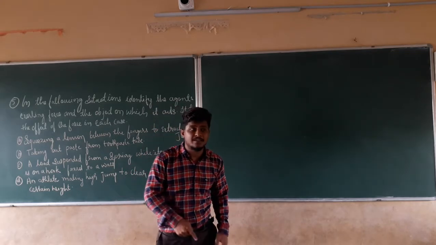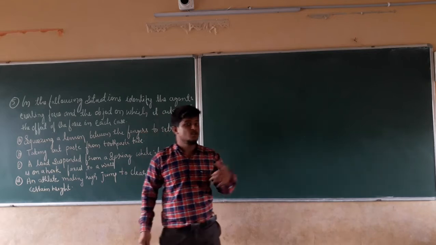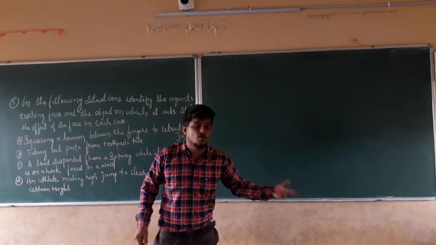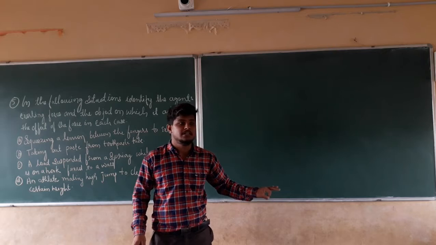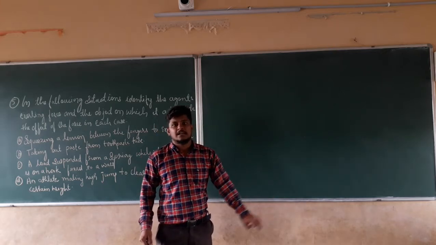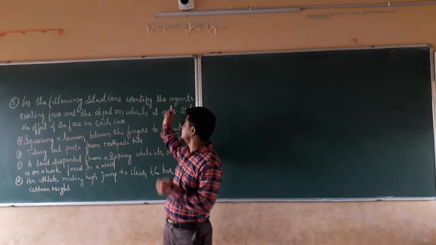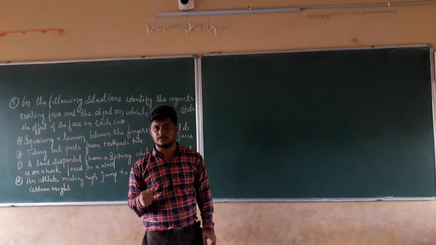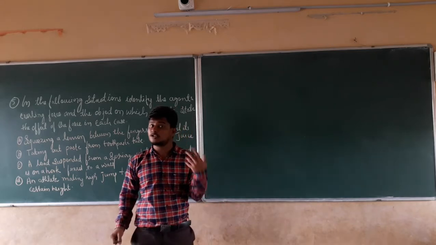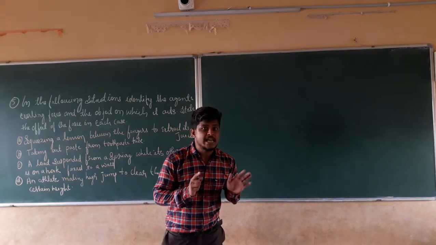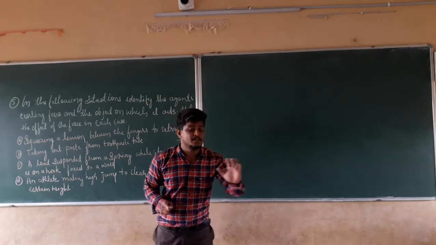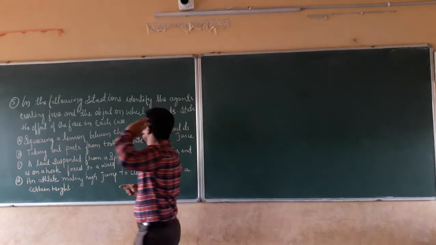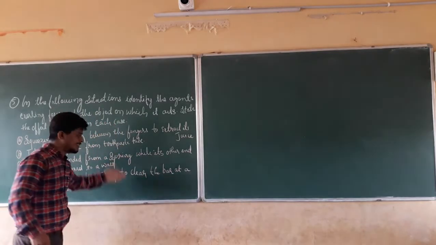What is happening to the table? At the start, the table is in a rest position. When I push it, it starts to move. That is a change in the state of motion. In this situation, the agent exerting force is my muscular force, acting on the table, and the table is changing its state of motion. In this manner, we have to answer all these questions.